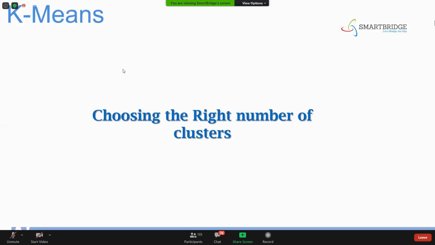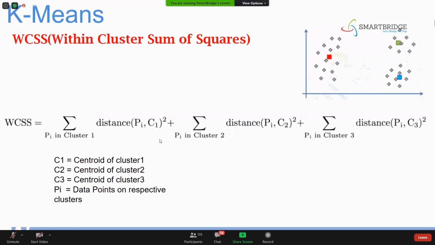First of all, WCSS is a formula for finding out the k value, within cluster sum of squares. So just try to understand how to do this one.